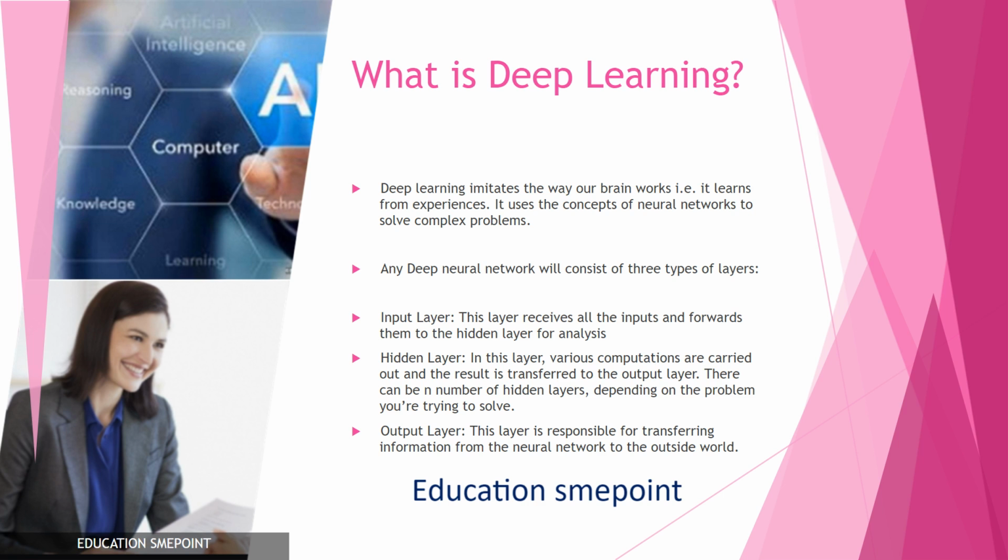Hidden layer. In this layer, various computations are carried out and the result is transferred to the output layer. There can be n number of hidden layers, depending on the problem you are trying to solve. Output layer. This layer is responsible for transferring information from the neural network to the outside world.